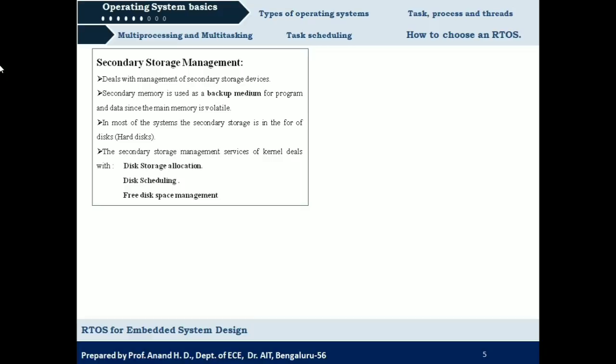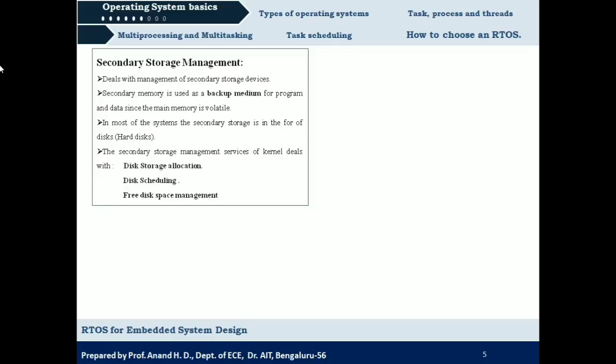Free disk space management means freeing up space in secondary storage. Suppose there is some unwanted data or some duplicate copies of already available data. In that case, we need to delete it so that we make space for new data to be stored in the secondary storage memory.